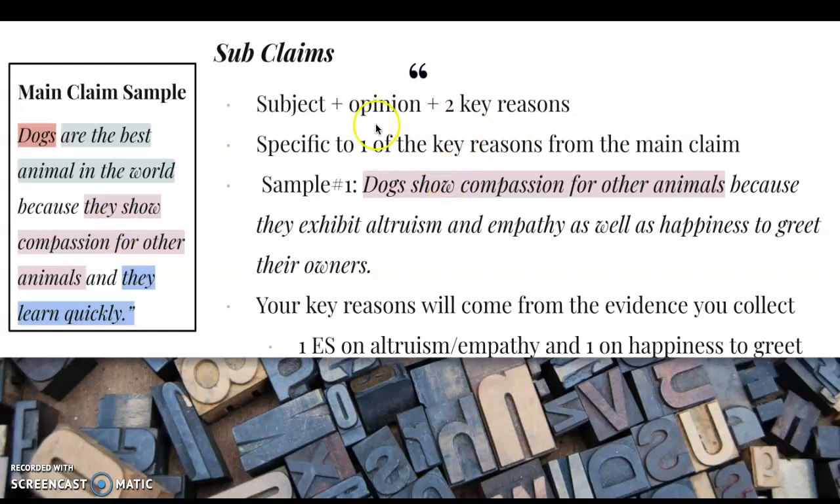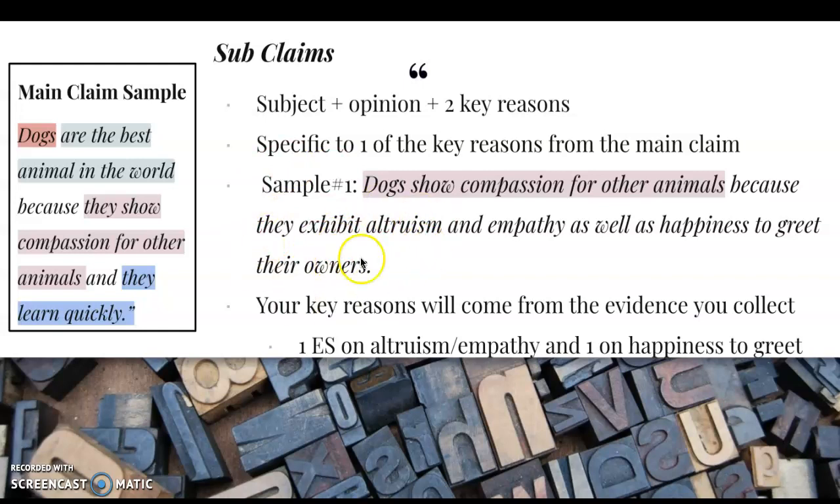The subclaim is going to be made up kind of the same way. You have a subject, opinion, and 2 key reasons why, again, right? And again, it is specific to one of the key reasons that you gave from your main claim. Because this was first, this will be our first subclaim. So a sample subclaim could be dogs show compassion for other animals. And again, it correlates to this part right here, our first category in our main claim. Then we would say because they exhibit altruism and empathy as well as happiness to greet their owners, right?